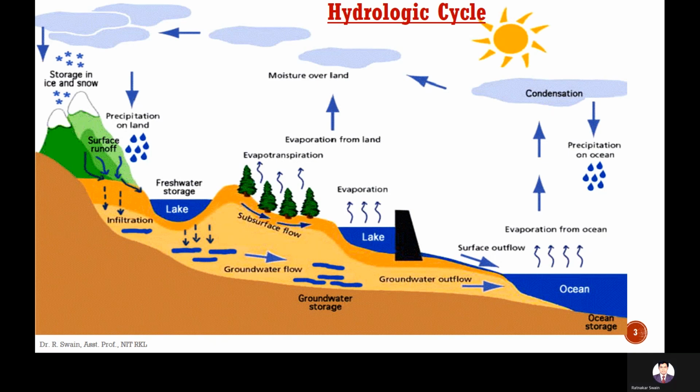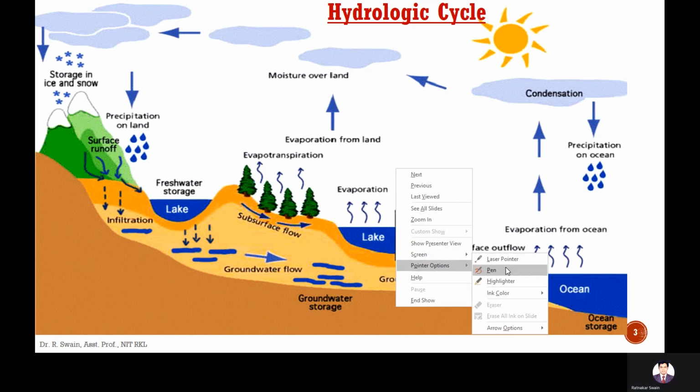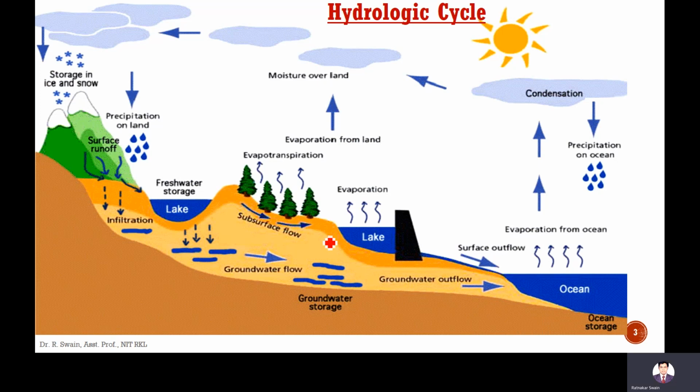The hydrologic cycle, as we know, consists of evaporation, then condensation, then precipitation, runoff, and infiltration. These are the main processes involved in the hydrological cycle. Evaporation can be from the ocean, from lakes, from any water body, from vegetation, from land.